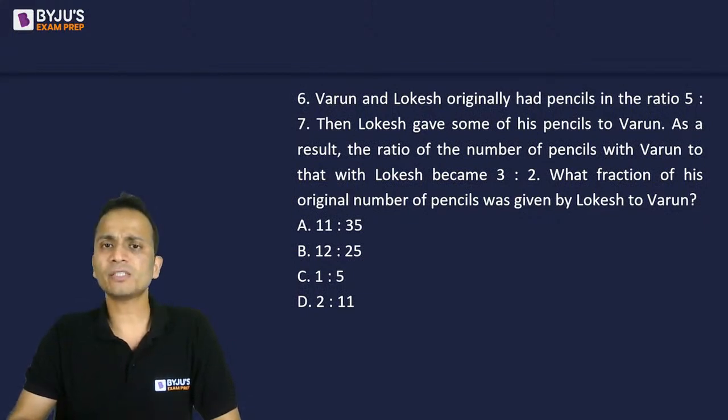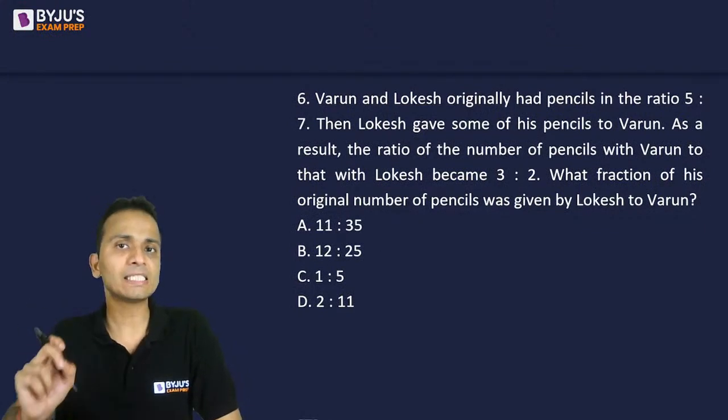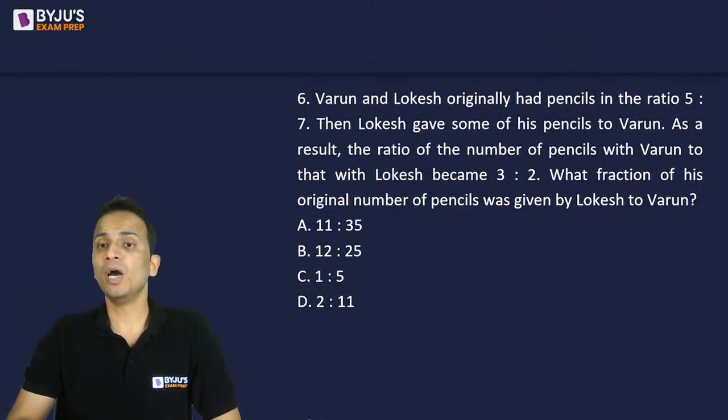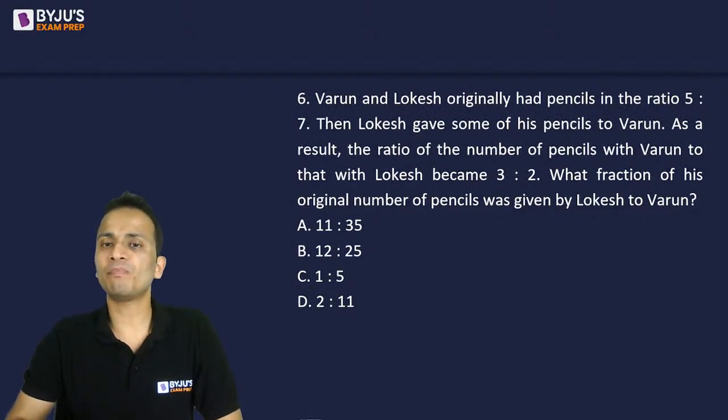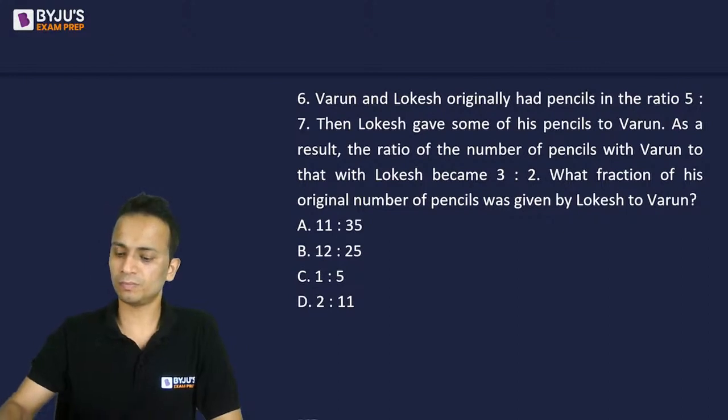All right, question number 6. Varun and Lokesh originally had pencils in the ratio of 5:7. Then Lokesh gives some of his pencils to Varun. As a result, the ratio of the number of pencils with Varun and Lokesh became 3:2. Now read the last statement carefully. The question: what fraction of his original number of pencils was given by Lokesh to Varun?